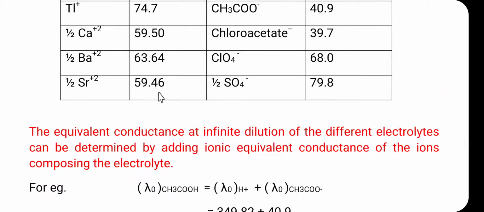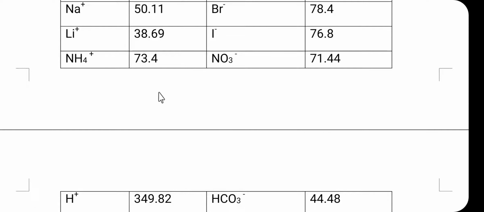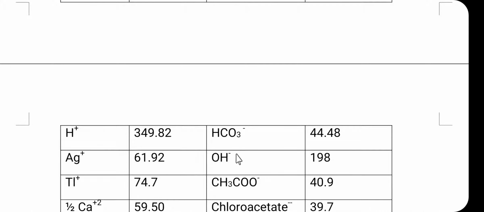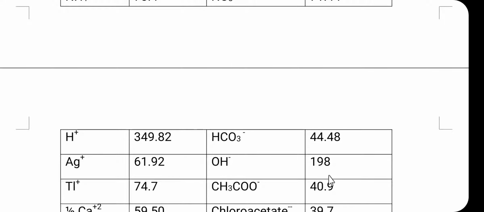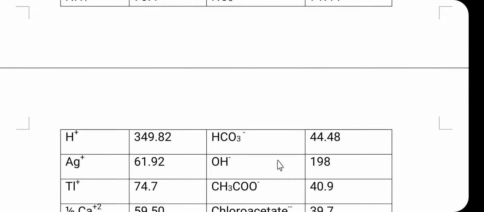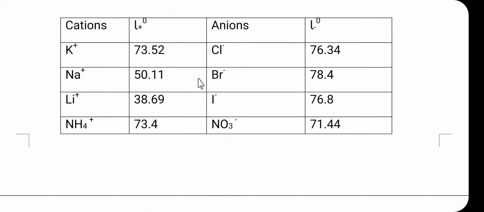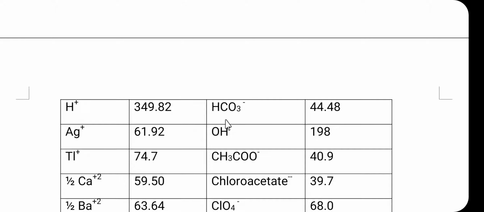If we consider NH4OH, ammonium hydroxide, it is also a weak electrolyte. Here the NH4 plus value is 73.4, and the OH minus ion value is 198. So we have to add 73.4 plus 198, and we will get the lambda 0 for NH4OH. In this way, by adding the equivalent ionic conductance for the cation and the equivalent ionic conductance for the anion, we can determine the lambda 0 for any weak electrolyte by using this data.